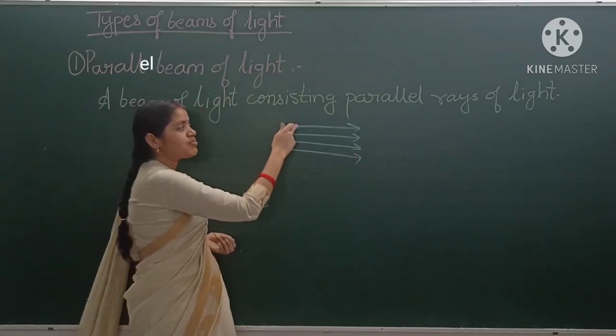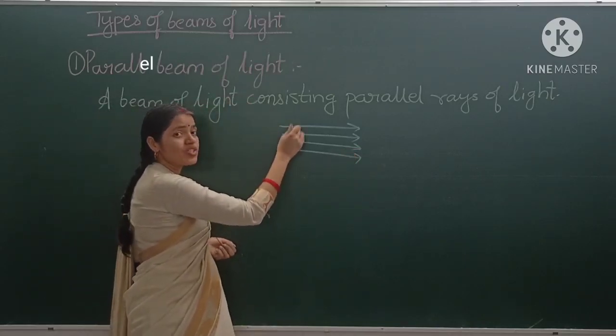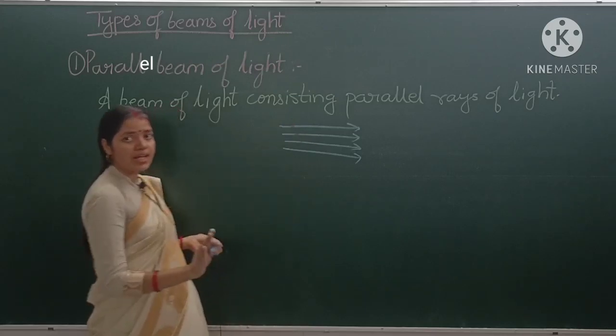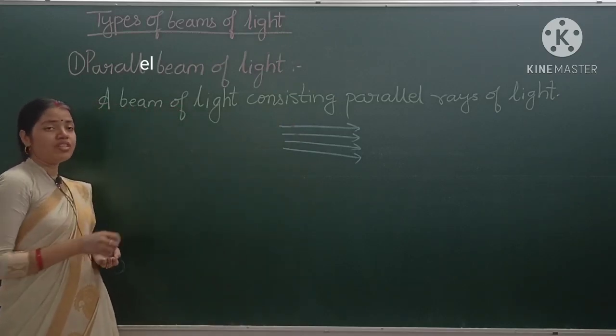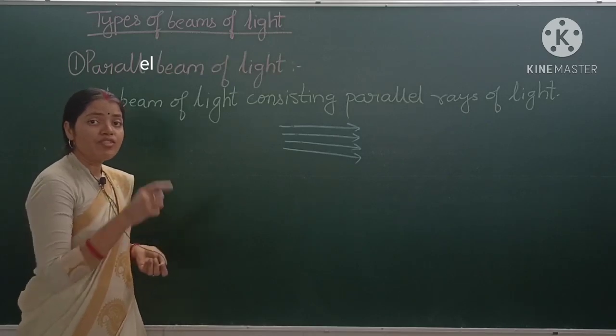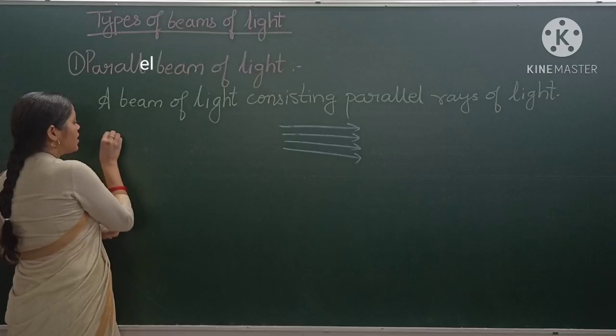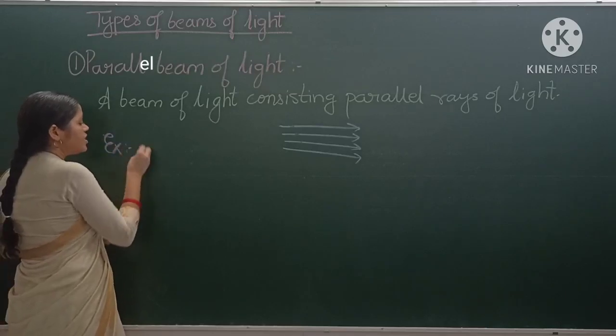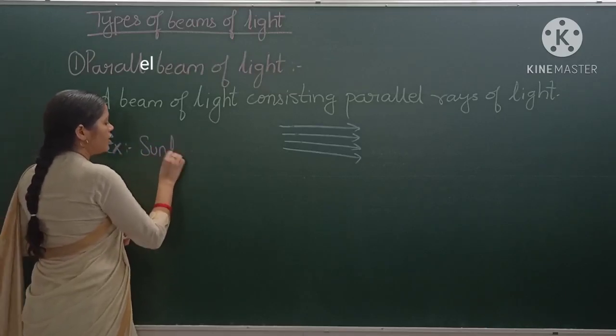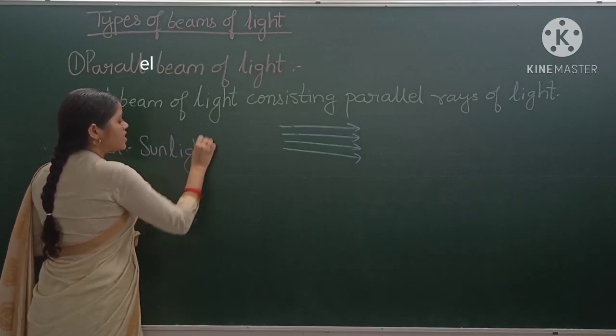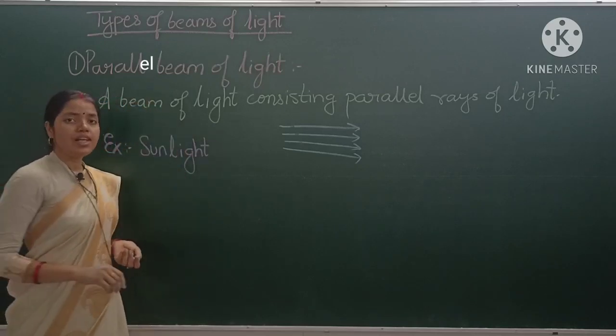This ray of light is parallel to this ray of light, and parallel to this. So these are the parallel beams of light. Understood, students? What is the example of this parallel beam of light? The light which comes from the sun. So your example is sunlight. Sunlight is an example of parallel beam of light.